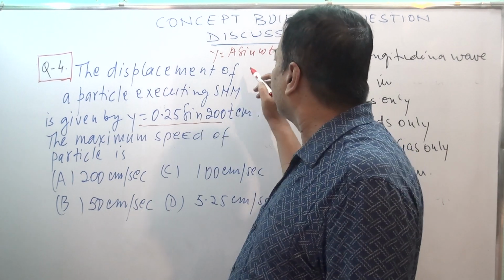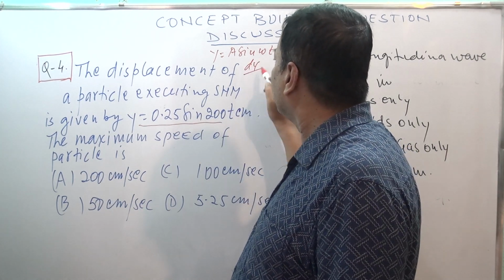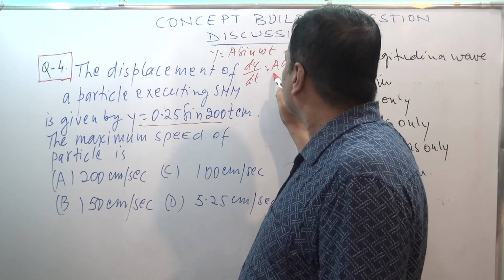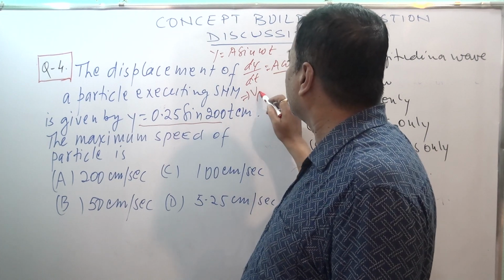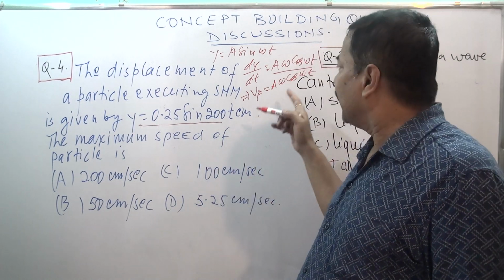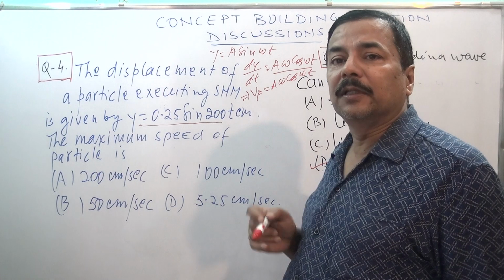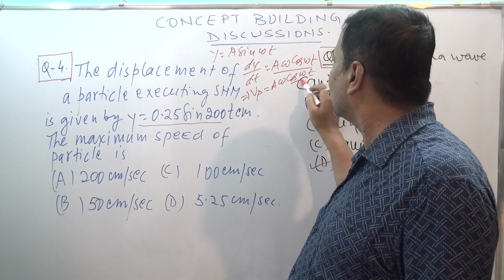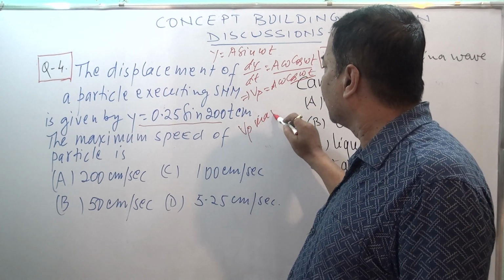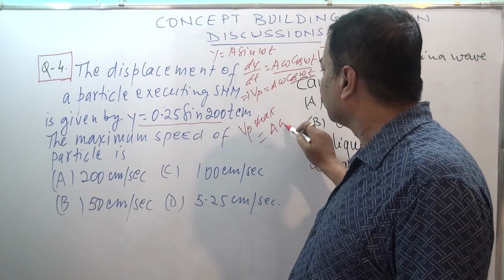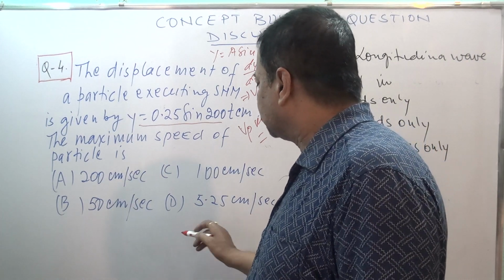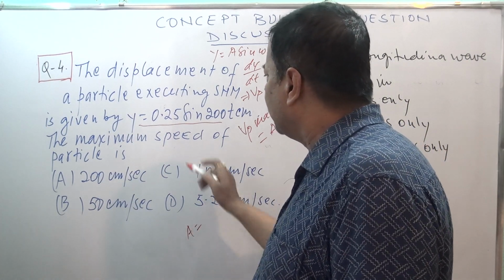For maximum speed, what do we want? We want dy by dt, that should be a omega cos omega t. This is basically the particle velocity Vp, a omega cos omega t. For maximum velocity, this cos term should be 1. So when the cos term is 1, Vp max equals a omega. Now according to the question, A is 0.25 centimeter.